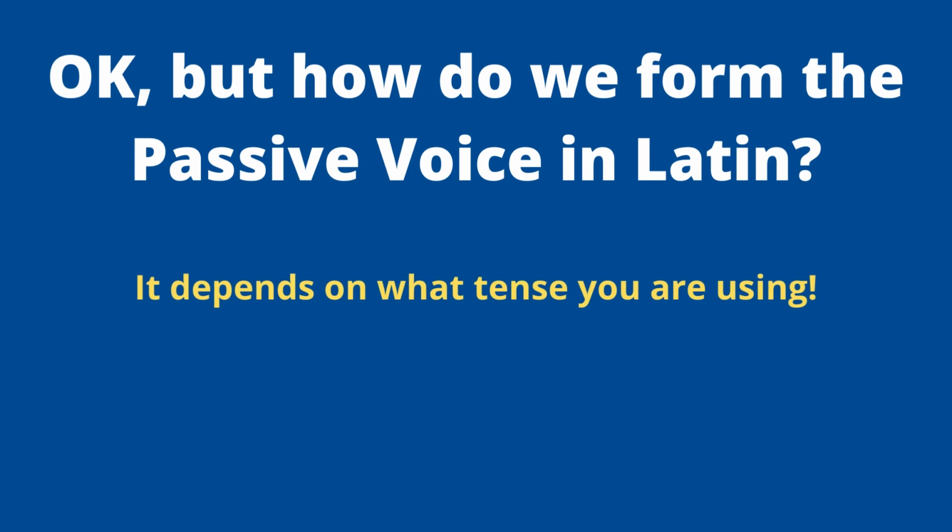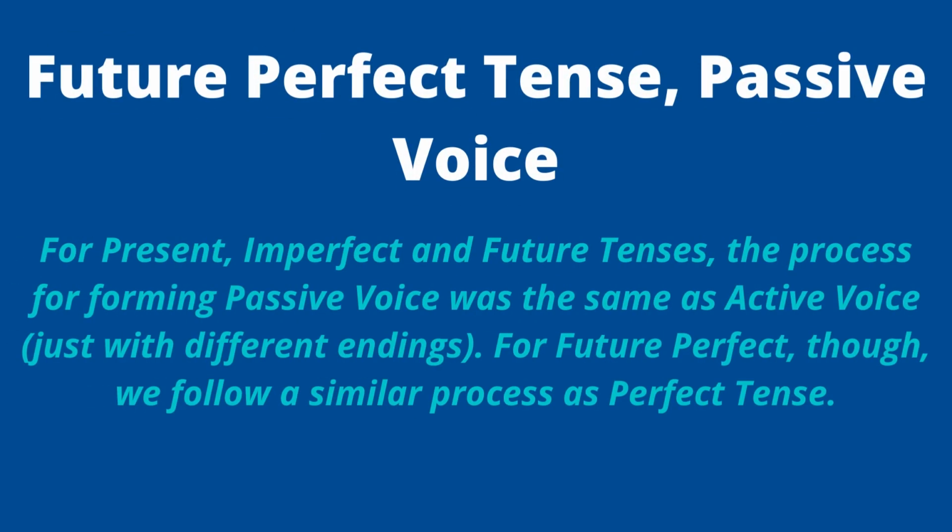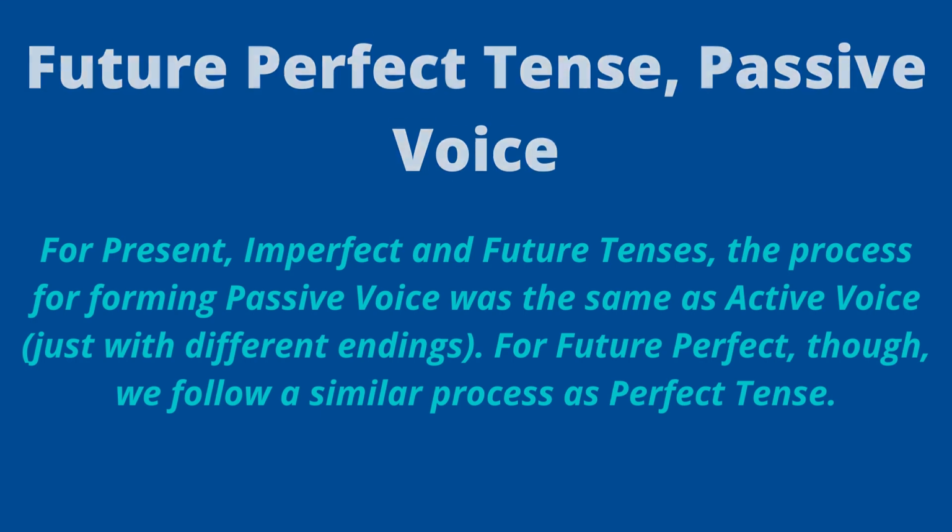So now that we have the basics of voice, active and passive, we have to understand, what does it look like in Latin, right? And I've told you this before, it really depends on the tense that you're using. We've seen the present, the imperfect, and the future tenses. They use one process, which is basically the exact same thing for active and passive voice. You're just changing the endings. For future perfect, though, it's following the second pattern that we've seen with perfect and pluperfect passive, where you're doing something different. In other words, the way you form future perfect active is different than future perfect passive. So you've got to keep those two things straight.